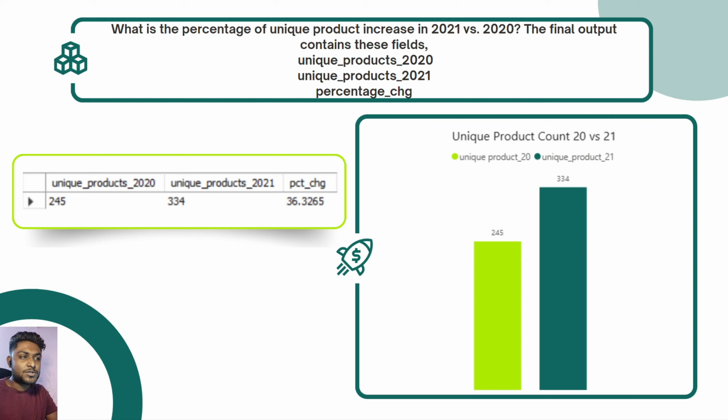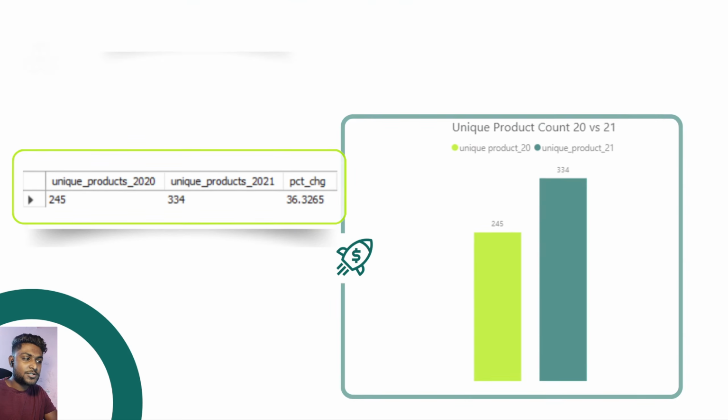So this is the next question where they want us to list down the unique product count of the 2020 fiscal year and 2021 fiscal year and the percentage increase. So in 2020 the product count is 245, which increased by 36 percent and got to 334 in 2021. And here you can see the Power BI visualization of this trend. Now move on to the next question.